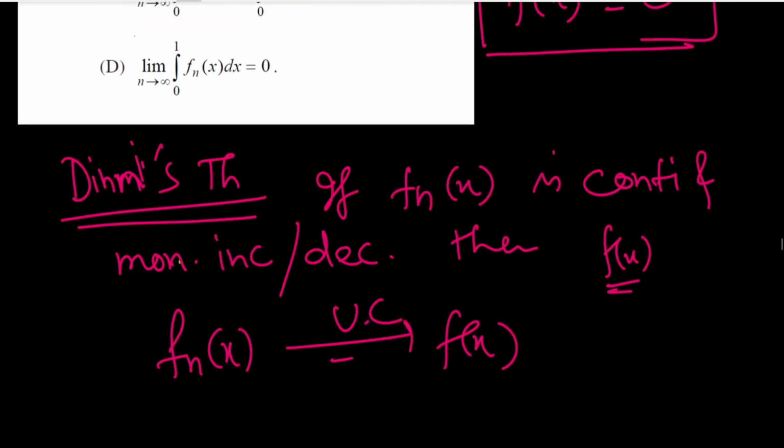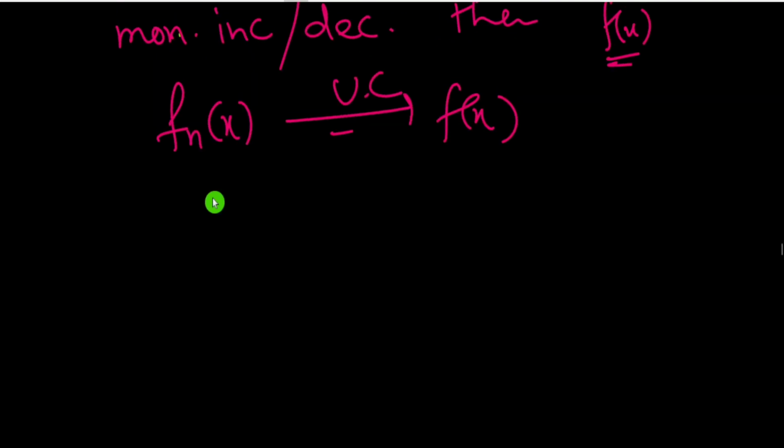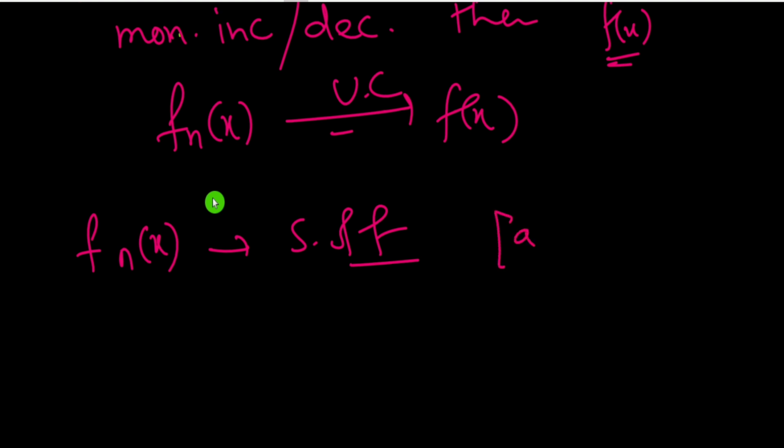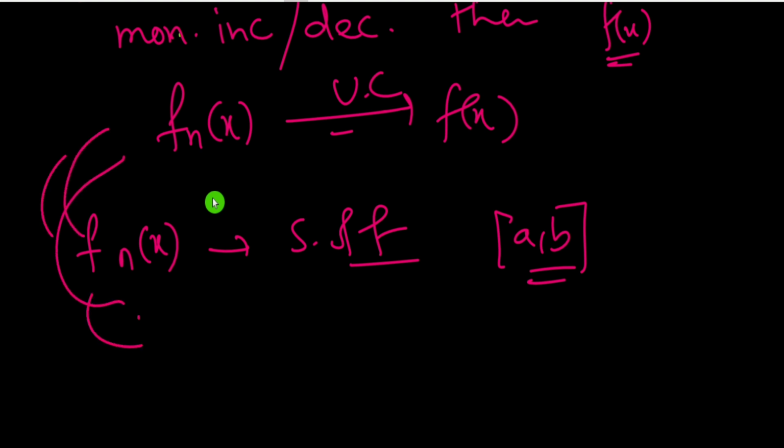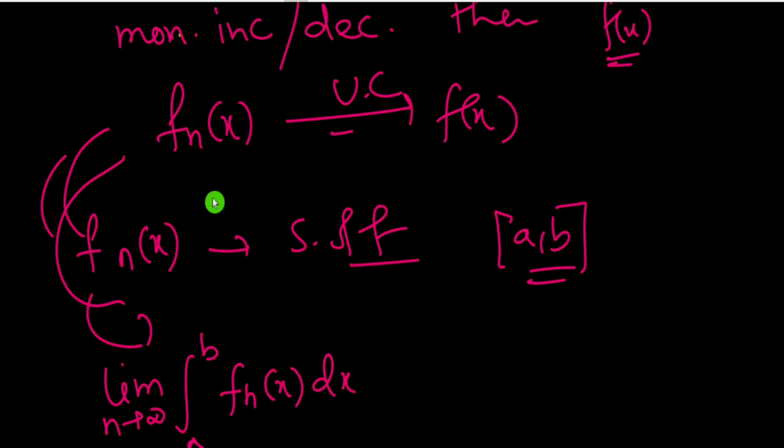Also, a result says that suppose fn(x) is a sequence of functions which is bounded on closed interval AB, here the closed interval given is 0,1, and fn(x) converges to f(x) uniformly. These two give the result: limit n tends to infinity integration a to b fn(x) dx is equal to integration a to b limit fn(x) dx.